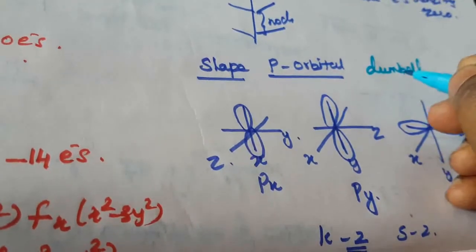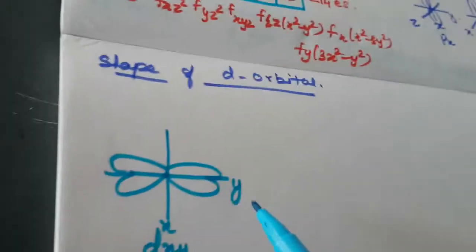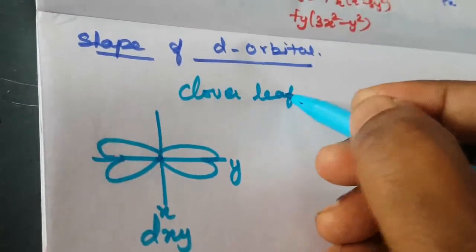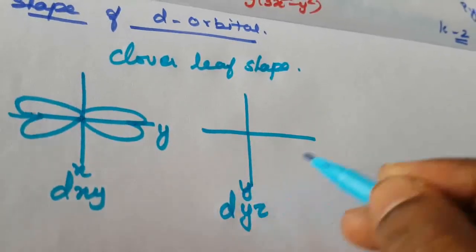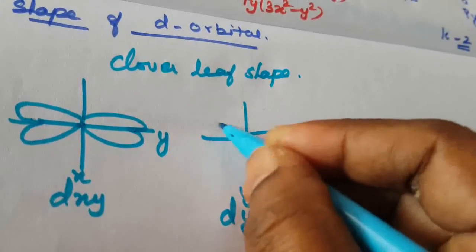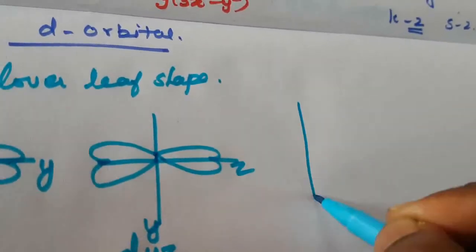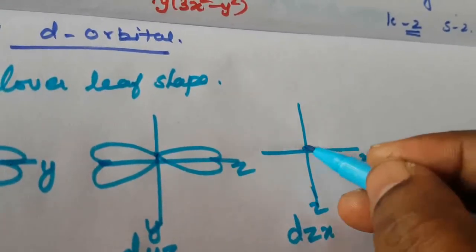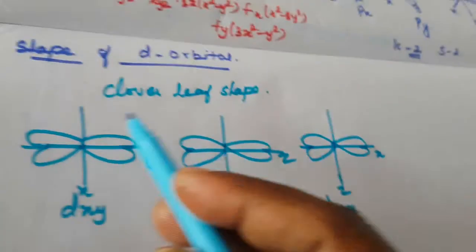What is the meaning of dumbbell? When you do exercise, they take a dumbbell, right? Because it looks like a dumbbell, it is called the dumbbell shape. Okay, it is also called the clover leaf shape. This is dxy, and then dyz. This is the y axis, this is the z axis. Then dzx, this is the z axis, this is the x axis. So these 3 are clover leaf shape.